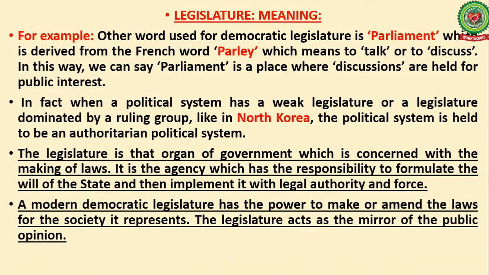So it is required. Okay. A modern democratic legislature has the power to make or amend the laws for the society it represents. The legislature acts as the mirror of public opinion. Mirror of public opinion means whatever the public feels or thinks or wants, that is expressed through the legislature.